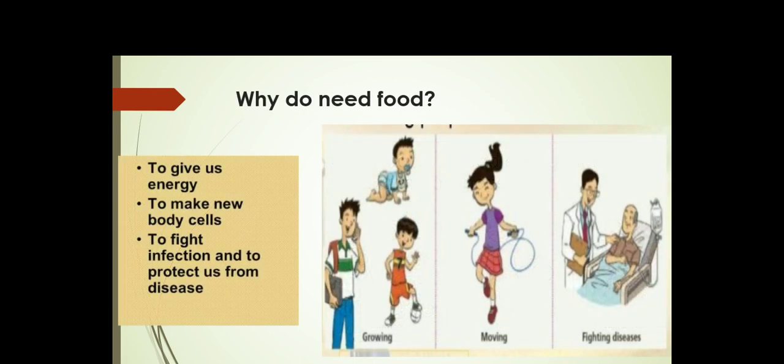In the picture you can see somebody is playing, and another person who is not well is fighting against diseases. Apart from that, you can also see the picture of some growing children. There is a small baby who is crawling. Next picture, one boy is playing with the ball, and another one with the blue color pant is a grown up boy. Right children?